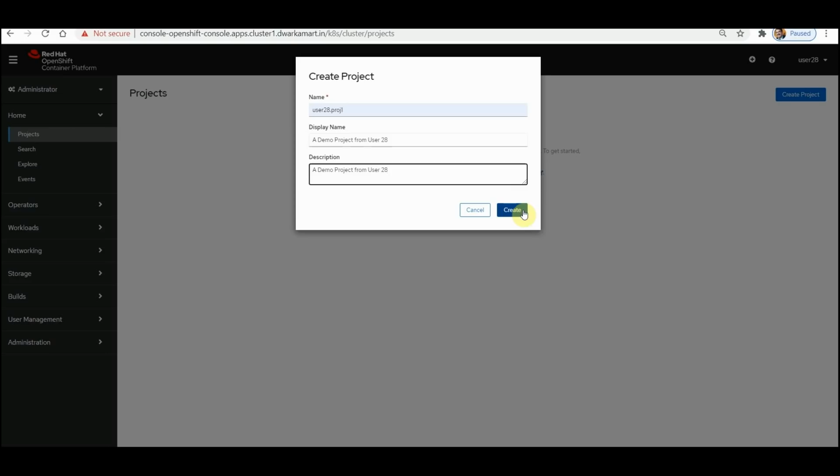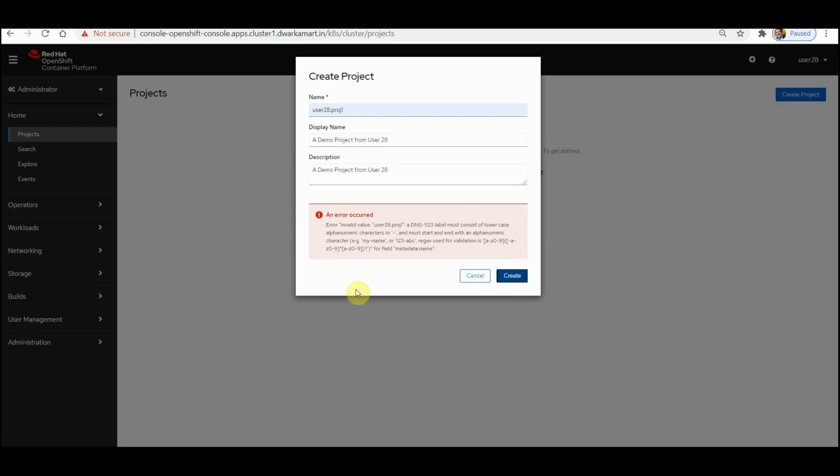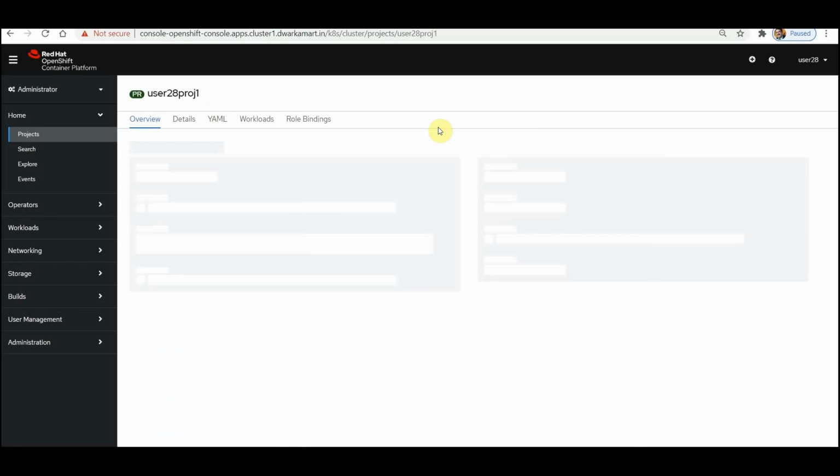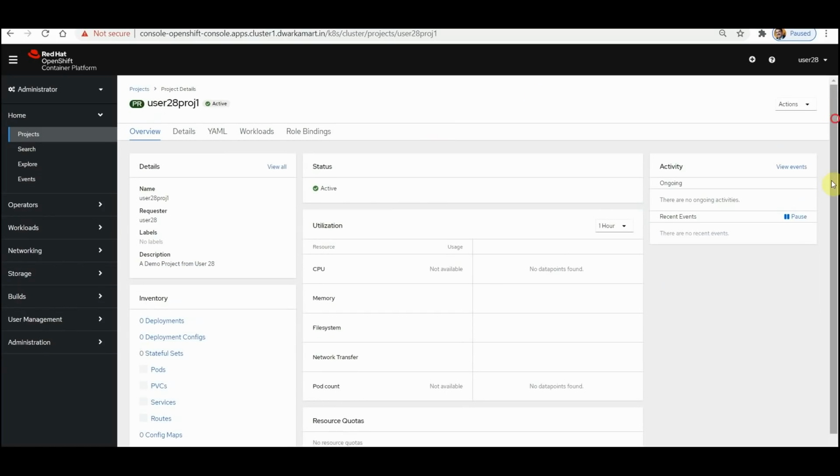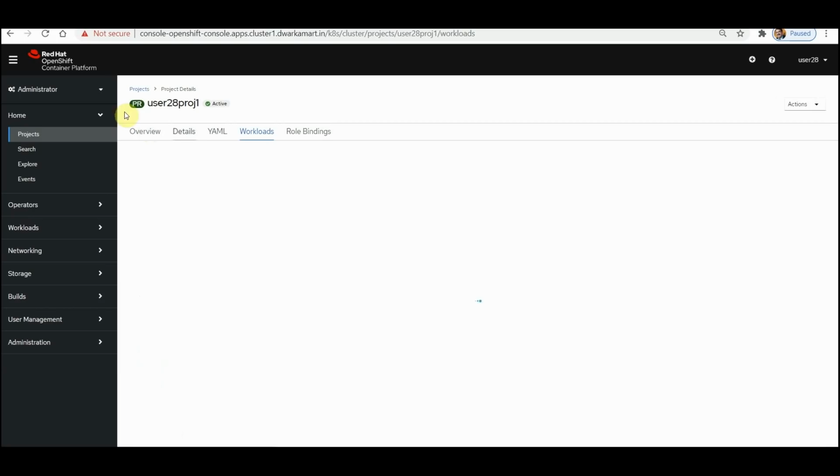And now click on create, you will get that error message. So therefore remove the dot, dot is not allowed in the name. Now create, and it will create the project. Project is logical grouping of all your applications. You can create multiple projects, you can have multiple groupings.